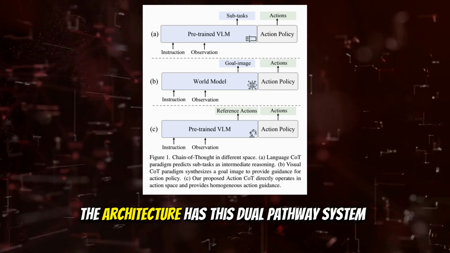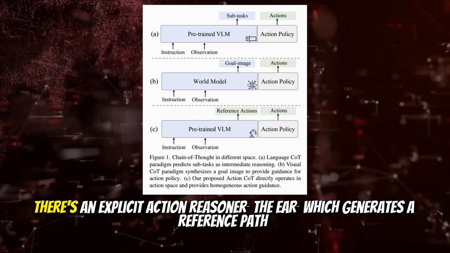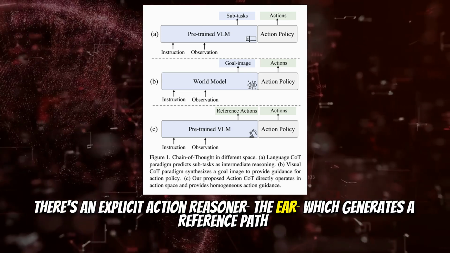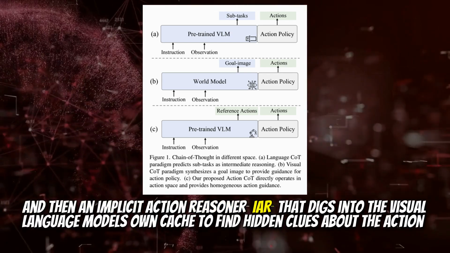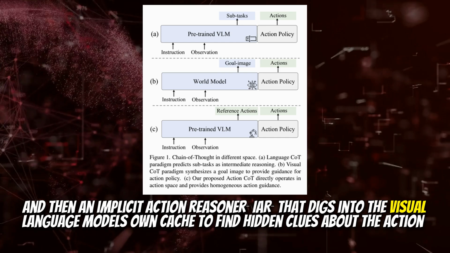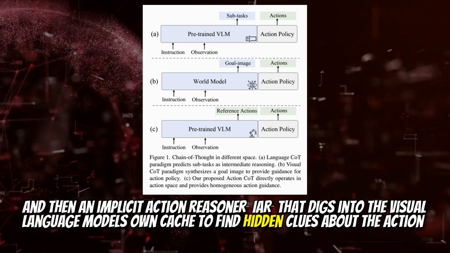Right. The architecture has this dual pathway system. There's an Explicit Action Reasoner, the ER, which generates a reference path, and then an Implicit Action Reasoner, IAR, that digs into the vision language model's own cache to find hidden clues about the action.